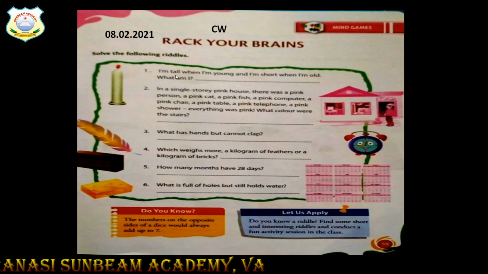First riddle. I am tall when I am young and I am short when I am old. What am I? The thing is tall when it is young, but becomes short when it is old. The answer is a candle. Look here at the candle. When the candle starts burning, slowly it becomes short. So when it is young, it is tall, and when it is old, it is short. So the answer is a candle.